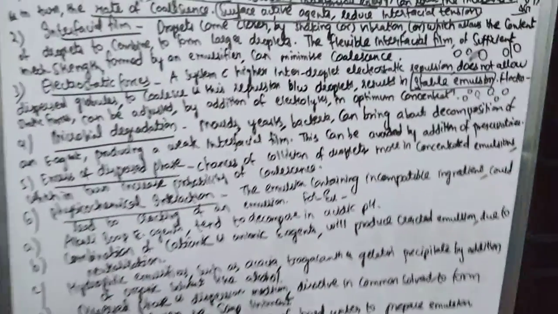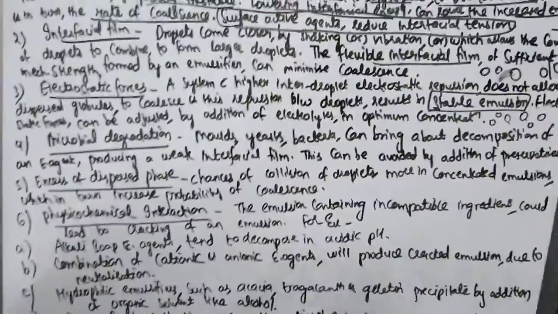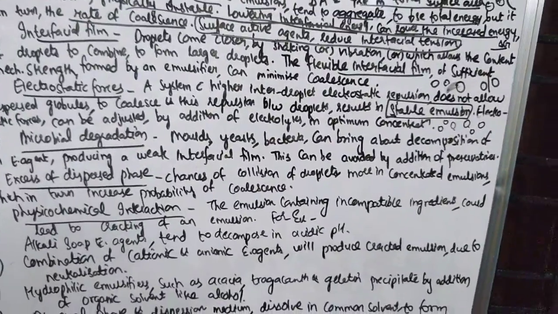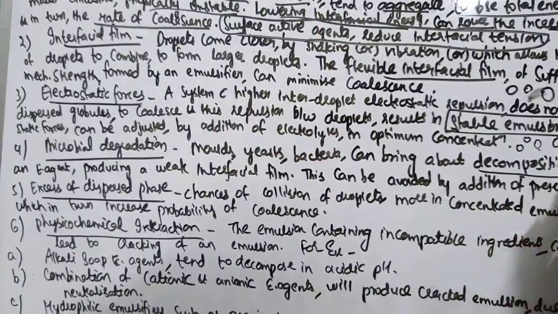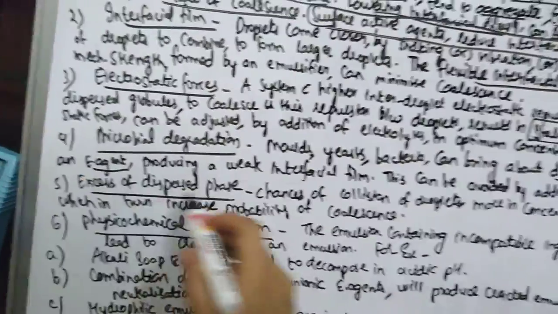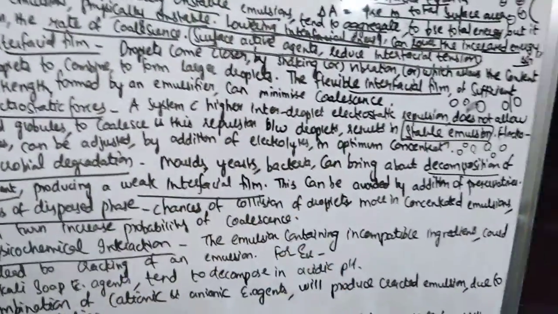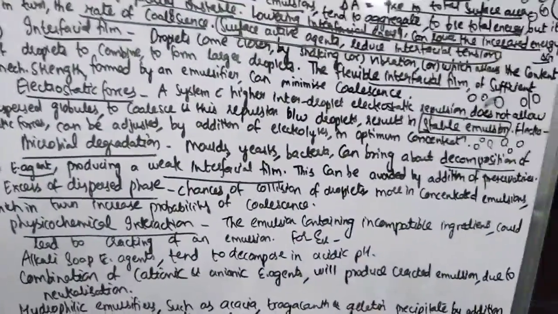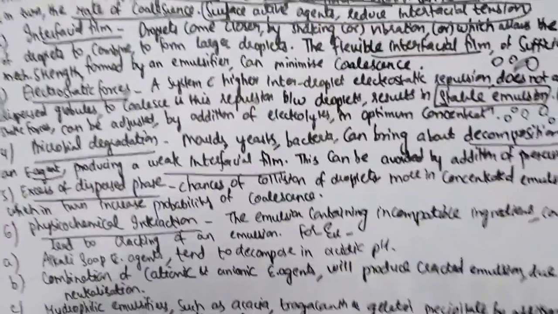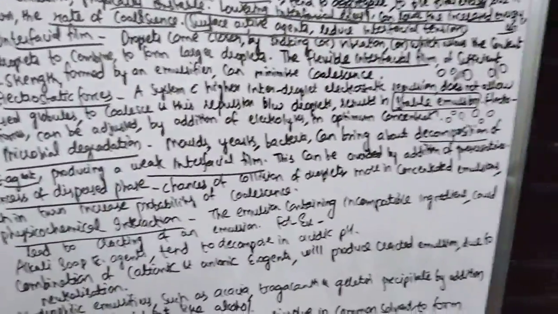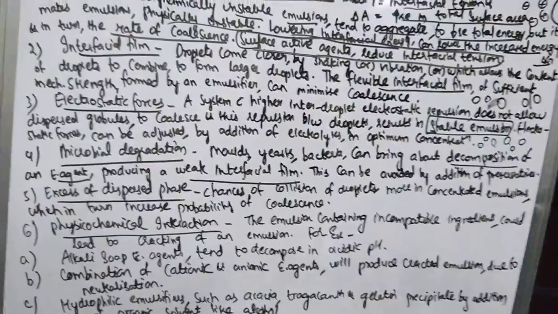Then coming to microbial degradation. Molds, yeast, bacteria can bring about decomposition of an emulsifying agent, producing a weak interfacial film. Okay, so a strong interfacial film is a must. Interfacial film is responsible for minimizing the attraction between two particles.